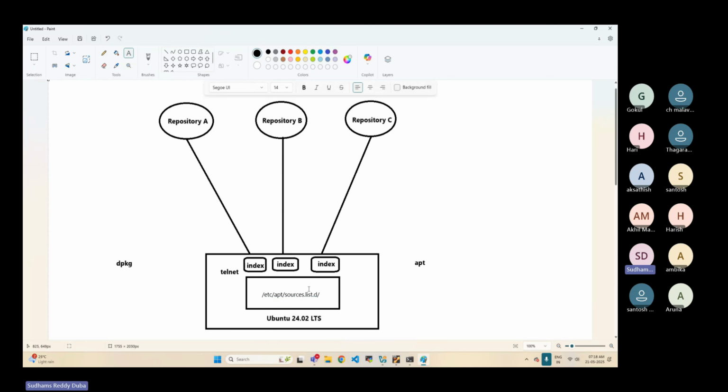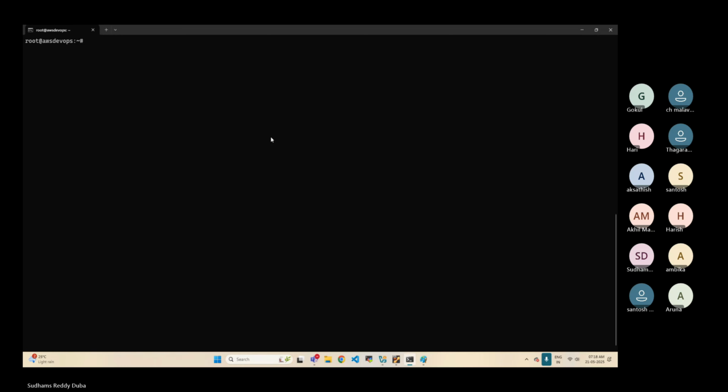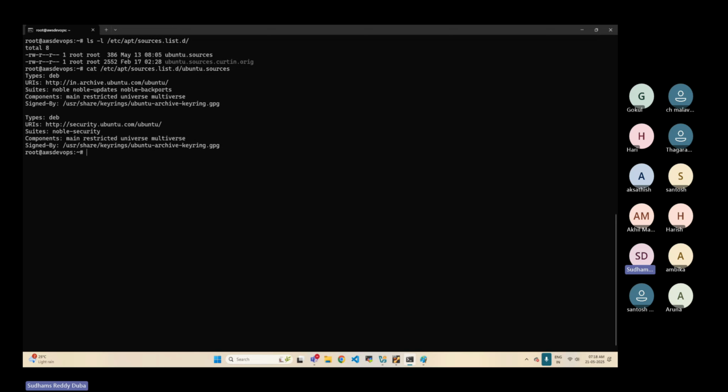Okay. So what is this location? Let me show you. /etc/apt/sources.list.d. Under that, you can say ubuntu.sources. Inside that, what kind of information will be there? Repository related information. You'll have Ubuntu information.